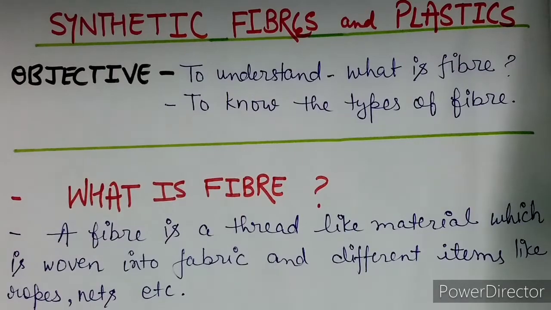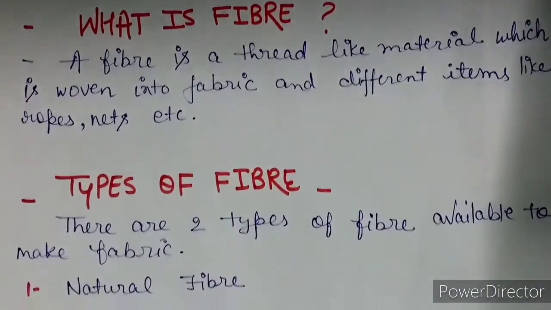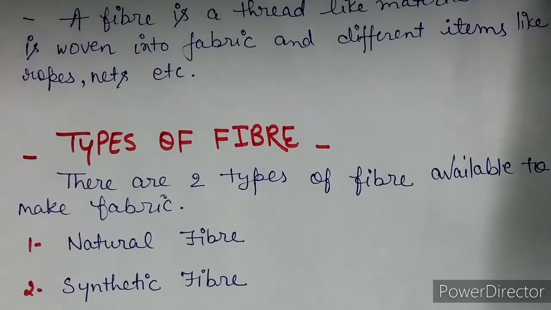There are two types of fibers available to make fabric. The first one is natural fiber and the other one is synthetic fiber. These categories of the fibers are actually based upon the sources from where we get the fiber. Natural fiber is the fiber that we obtain from the plants and animals, hence they are called natural fibers. For example, cotton, silk, wool, jute etc.